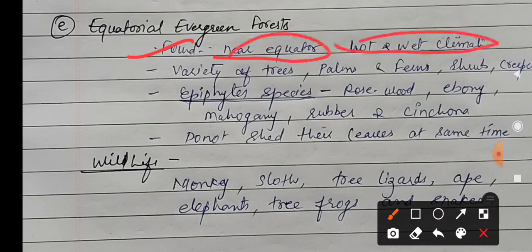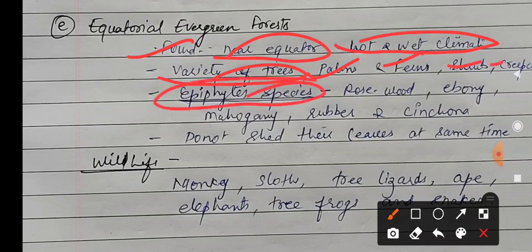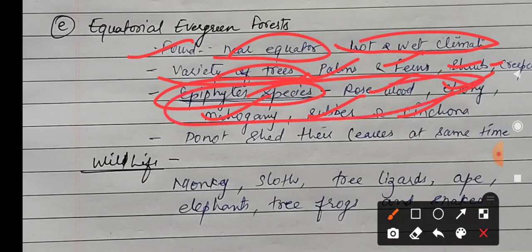The area is very hot in climate. Varieties of trees are palm, fern, shrub, creepers. And especially there are epiphyte species. You have already studied this in biology also, species such as rosewood, ebony, mahogany, rubber, cinchona. So these are all the trees available in this region.